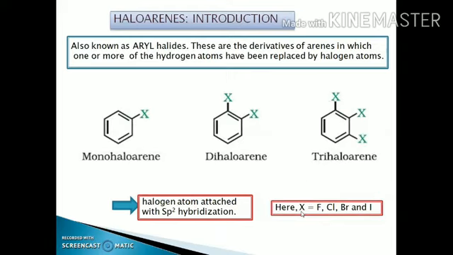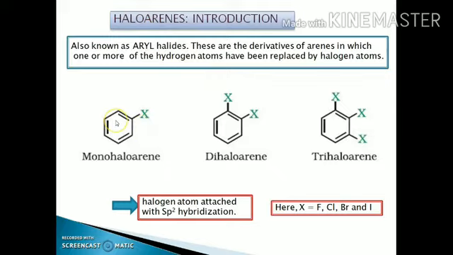In case of the haloarenes, haloarenes are also known as the aryl halides. These are the derivatives of the arenes. Arenes are those hydrocarbons having at least one benzene ring. When the hydrogen atoms have been replaced by the halogen atoms, these are called the haloarenes.